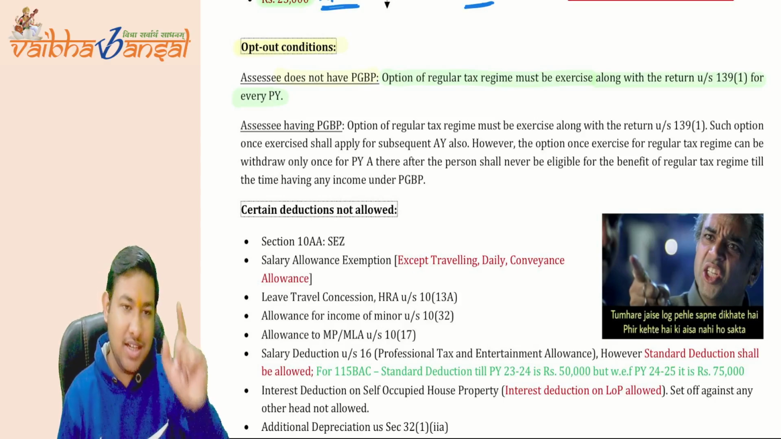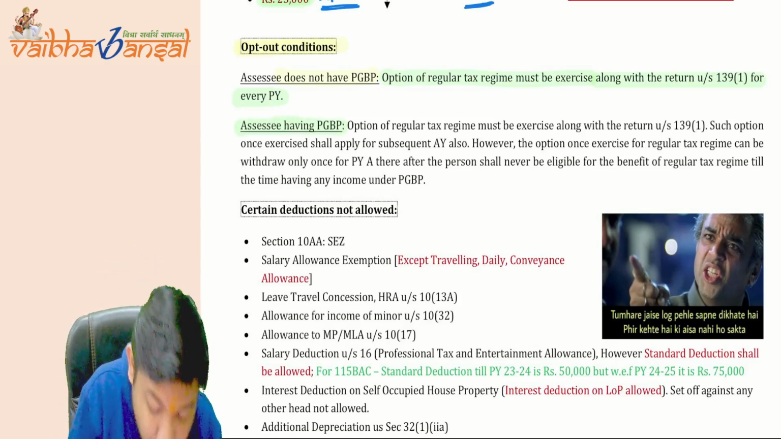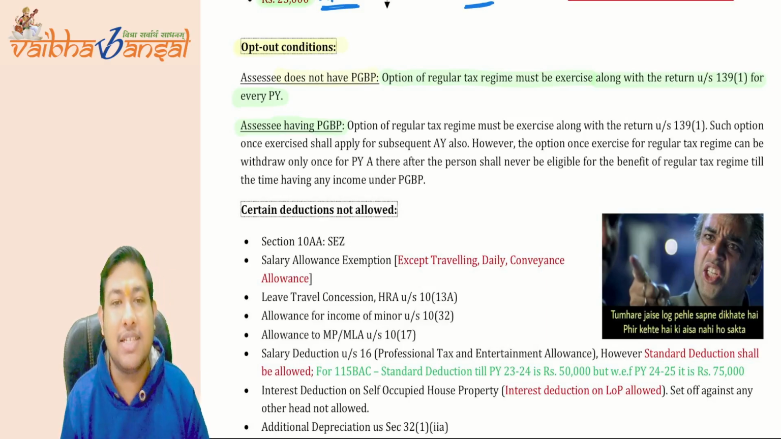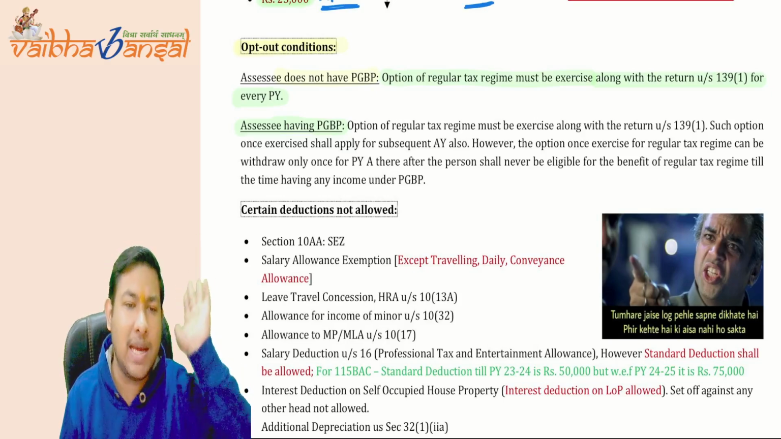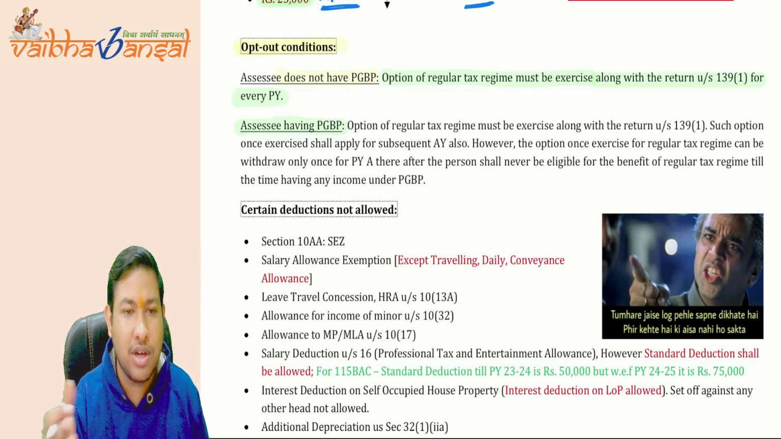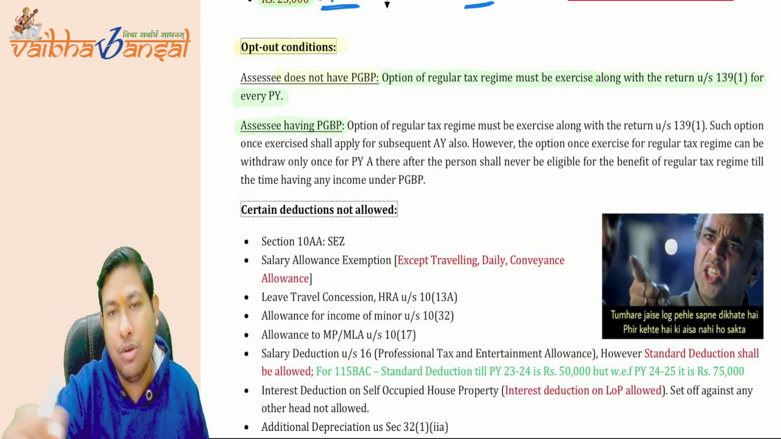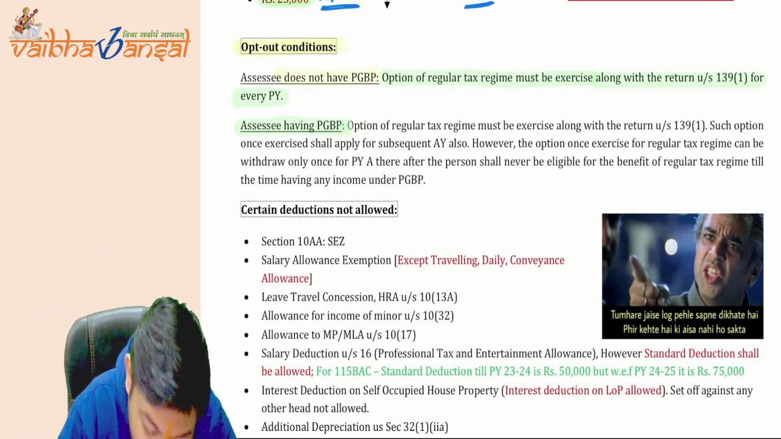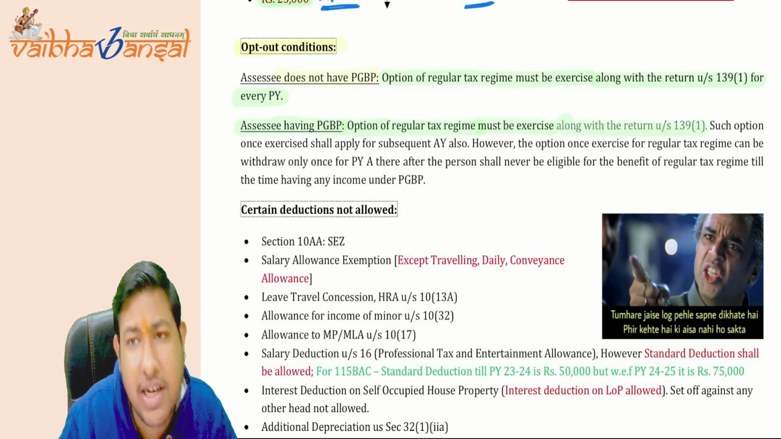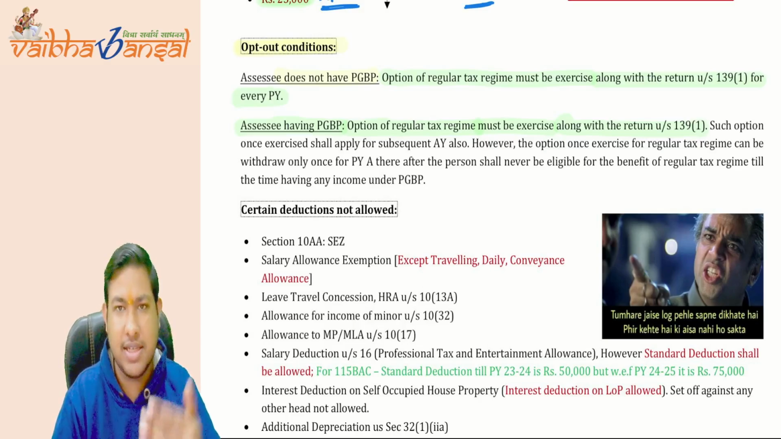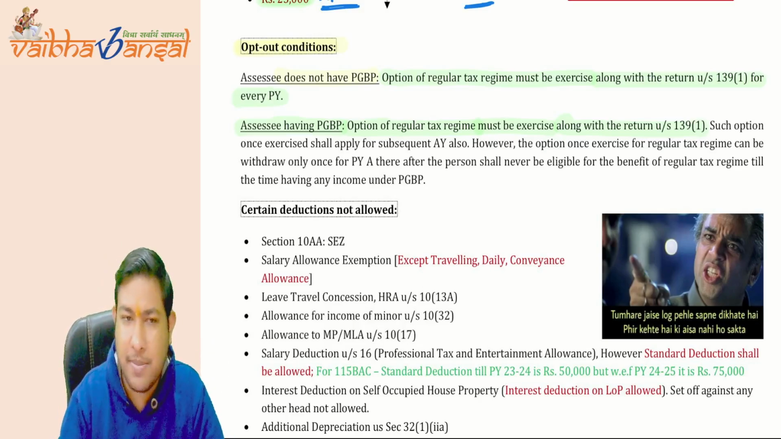But there is a problem for the assessees who have PGBP income. The government has given only a one-time opportunity. Come, go, come, no, now you cannot go. What it says, the option of regular tax regime must be exercised along with the return under 139(1).